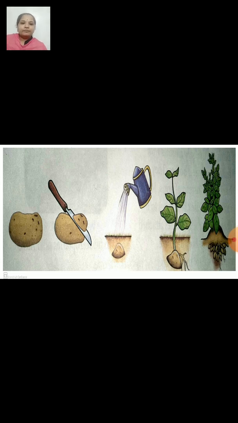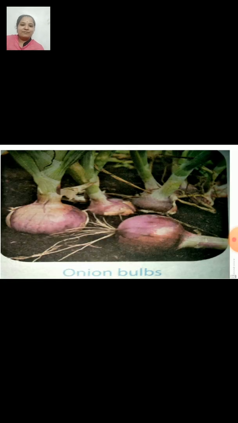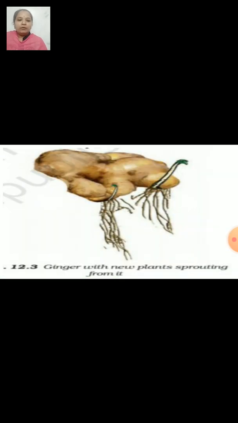Now, this is the picture of the onion bulb. You can see how the plants are growing from the onion bulbs. Now this is a picture of a ginger. Right, the ginger plant grows from the ginger buds.